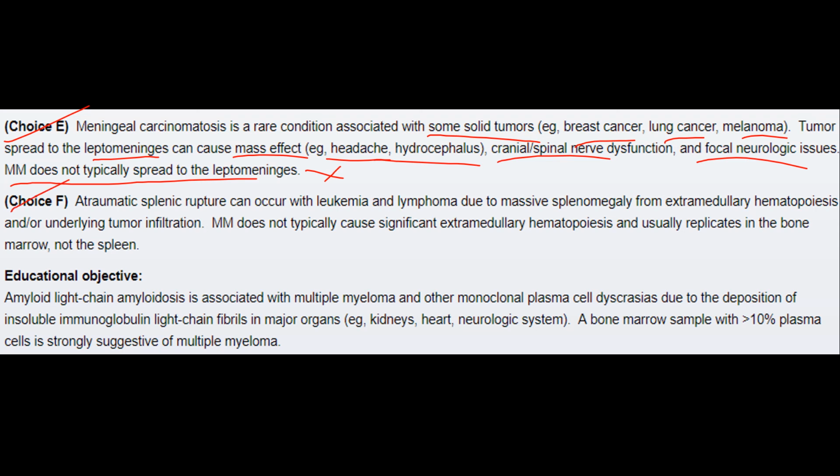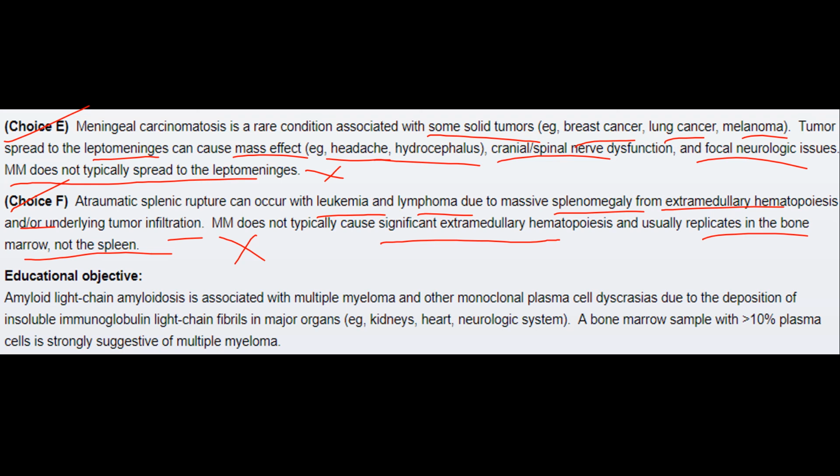In choice F, atraumatic splenic rupture can occur with leukemia and lymphoma due to massive splenomegaly from extramedullary hematopoiesis and/or underlying tumor infiltration. Multiple myeloma does not typically cause significant extramedullary hematopoiesis and usually replicates in the bone marrow, not the spleen. Hence, it was not correct.